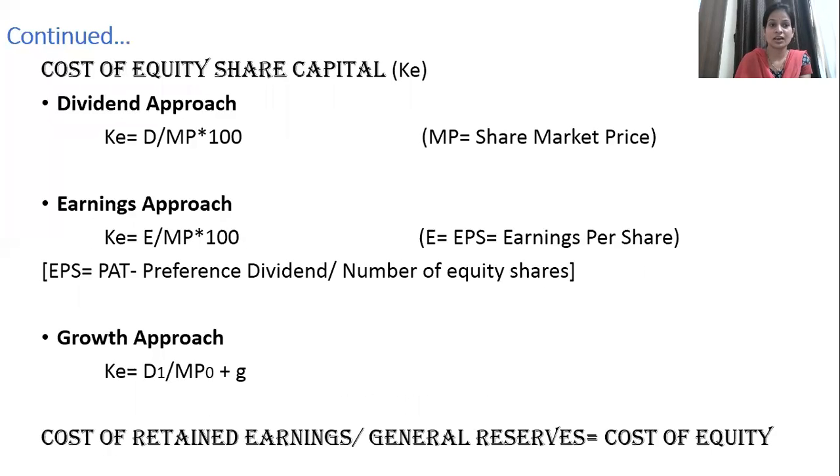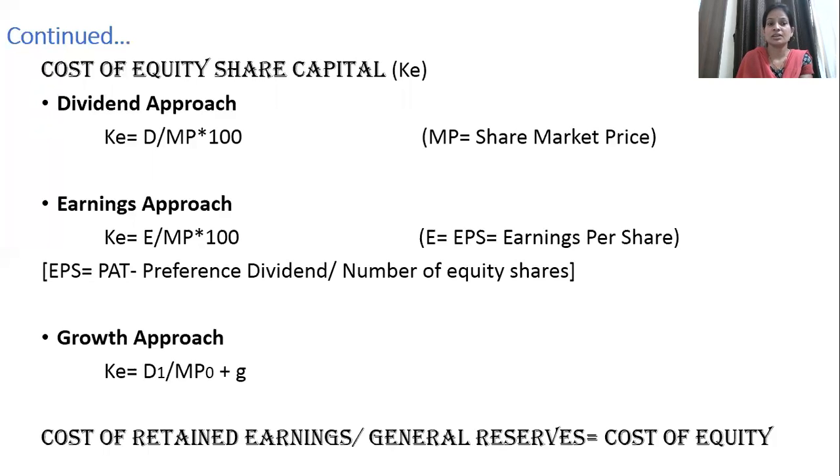Now let us have a look at how to calculate the cost of equity. Calculation of the cost of equity is a bit difficult because there is no fixed formula. Depending on the information available, the company's cost of equity can be calculated with three formulas, which are based on three approaches. If in the sum you have the information available about the dividend and the market price of a share, then you can use the first formula, that is dividend upon present market price of a share into 100.